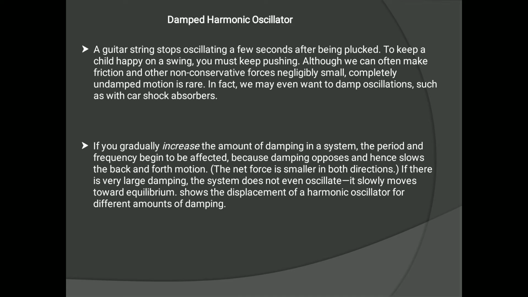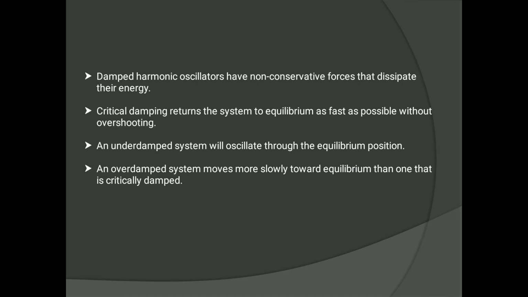So any kind of frictional force opposes the motion. It acts opposite to the velocity of the particle, and its magnitude also depends on the velocity. The more the velocity, the more the frictional force acting on the particle, right? And the less the velocity, the less the frictional force, the less the damping force will be there, and the motion will slowly decrease, right? So this is how it happens in a damped harmonic oscillator.